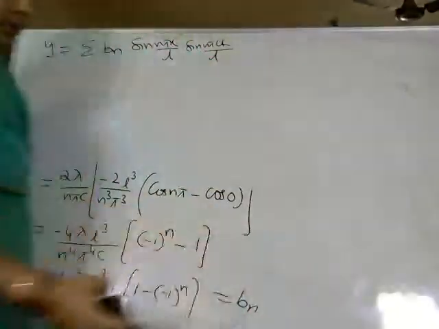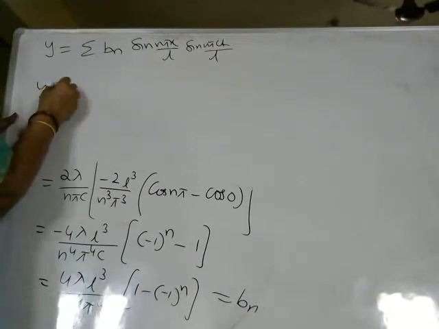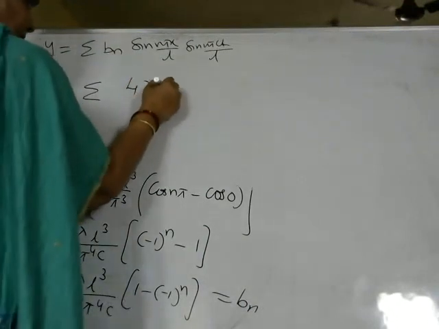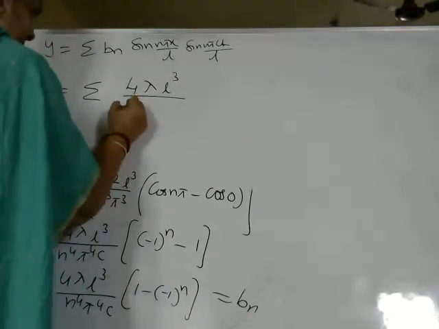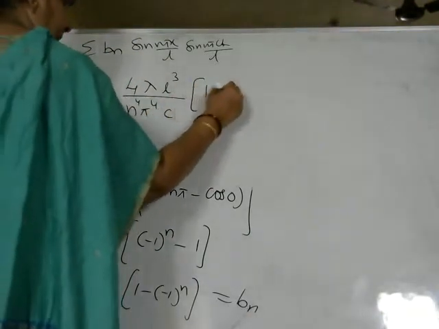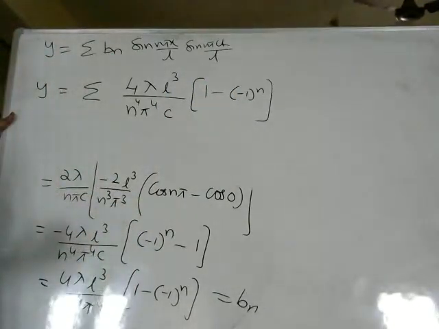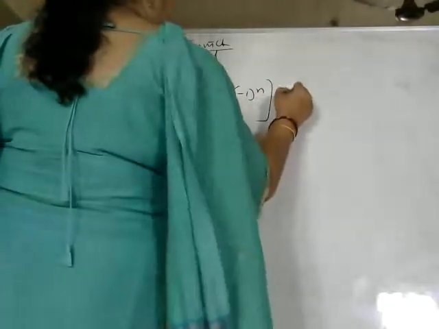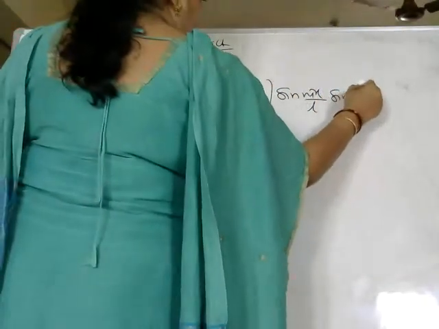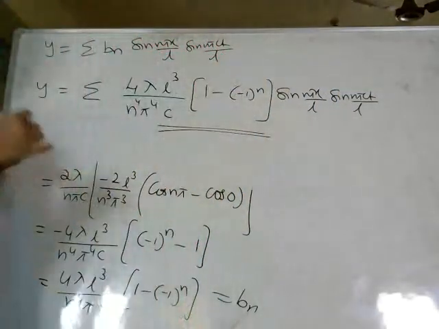So if you substitute the value of Bn, how the value of y will be now? Y is equal to sigma 4 lambda L cube by n power 4 pi power 4 c into 1 minus minus 1 to the power of n. This is the complete Bn value we have calculated, into sine n pi x by L sine n pi ct by L. That is the complete solution.